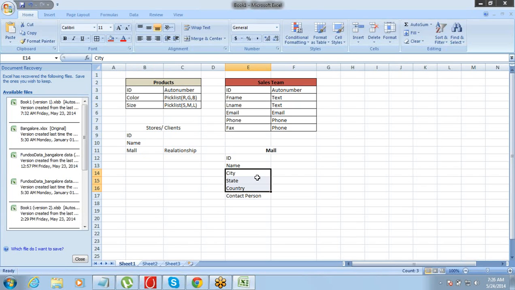So this is a big question. When we start working on a data model, this is a big question that we have most of the times. Like this small thing came up, right? Should I have just a text field for the mall? Is that fine? Or do I need to have a separate object and create a relationship field?